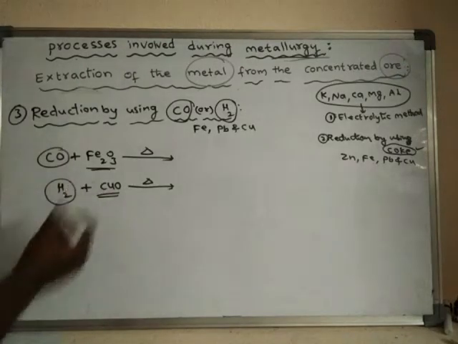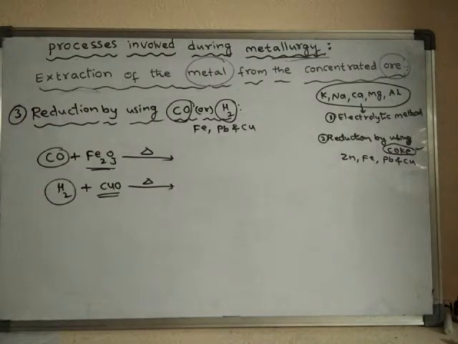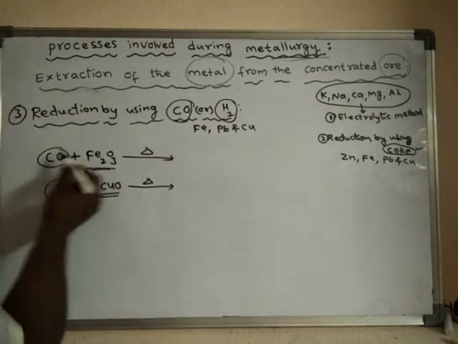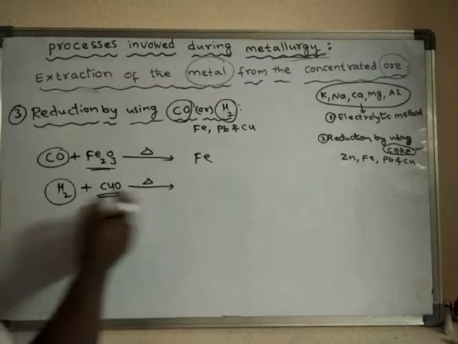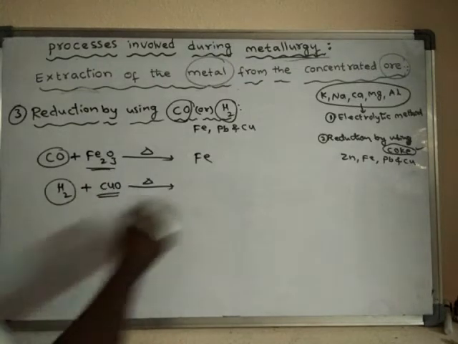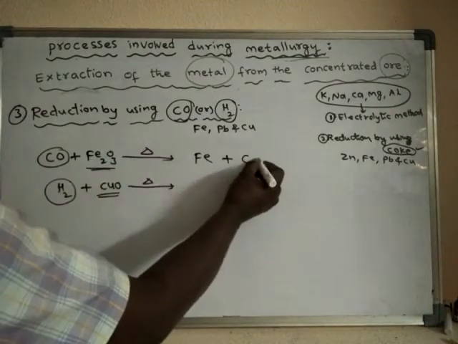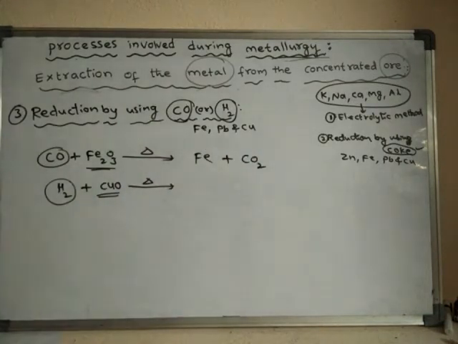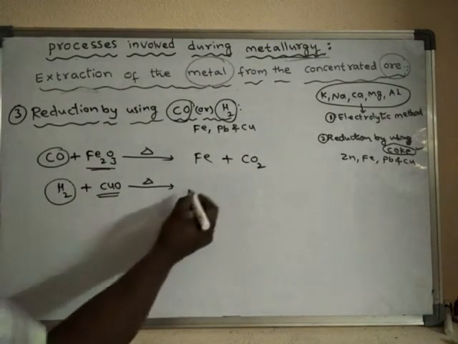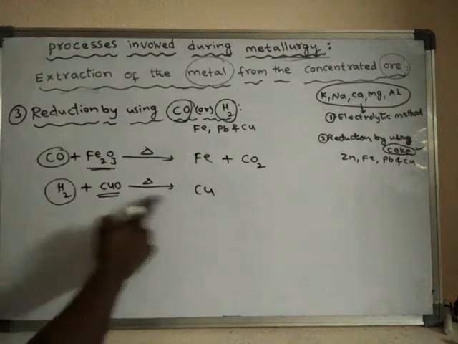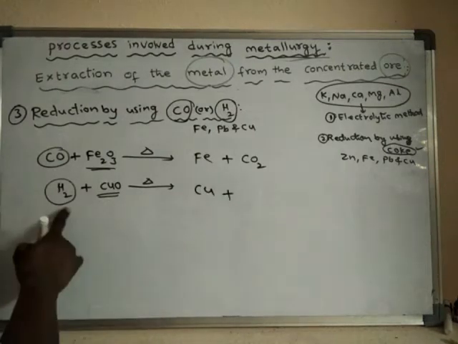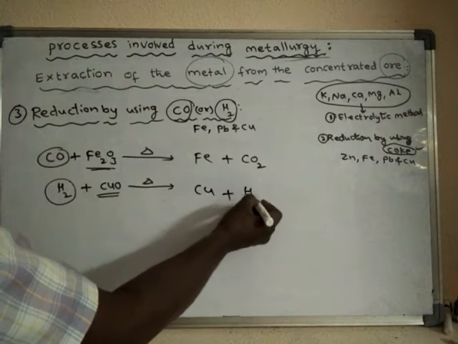And on strongly heating, the metal oxide is reduced to metal, and the reducing agent will oxidize. Like this, the metal oxide is reduced to metal, and the reducing agent will undergo oxidation.